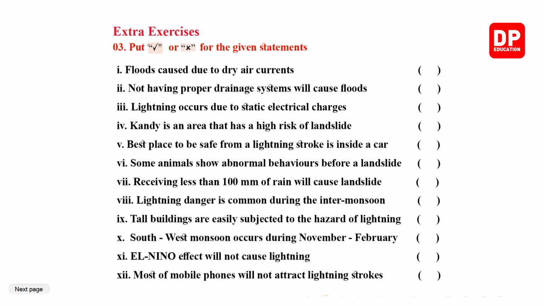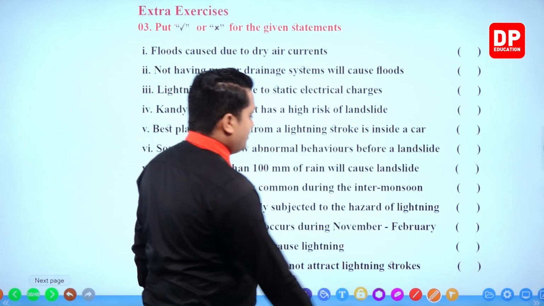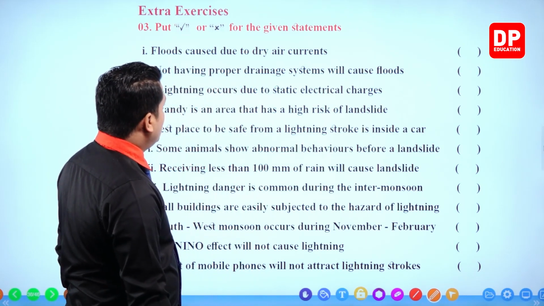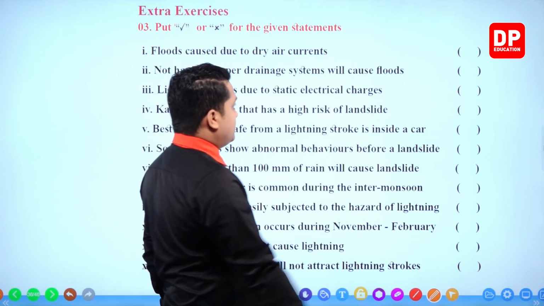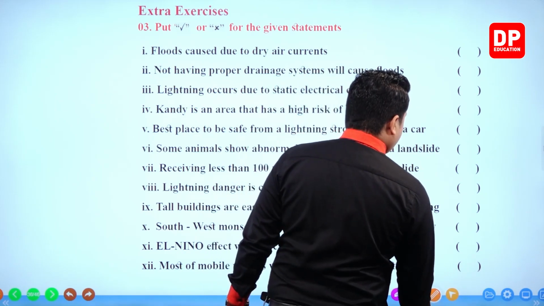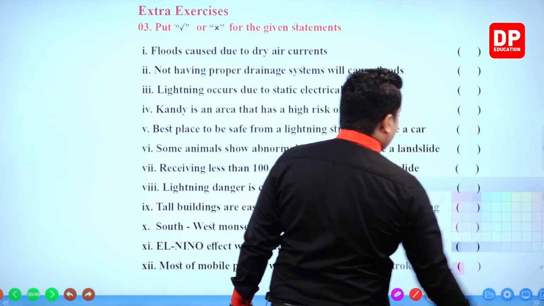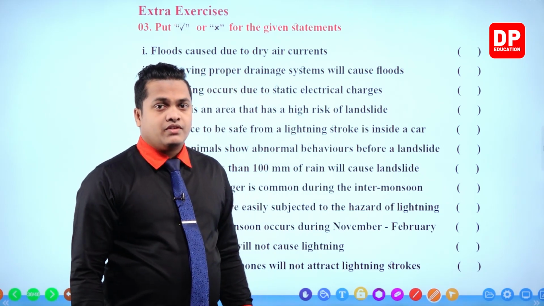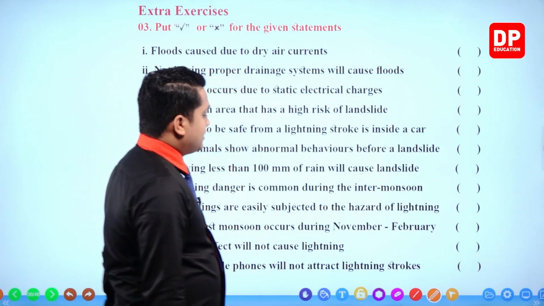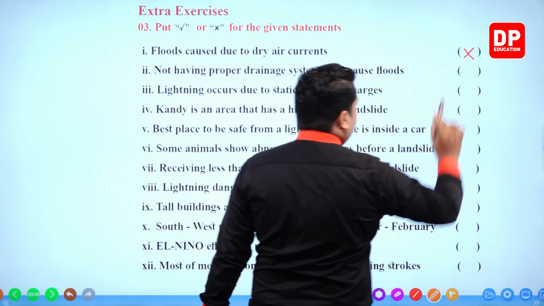Then the next type of question is given, my dear children. Here you have to put a tick or else a cross according to the true or false nature of the statement. Let's see the statements given. Number 1, floods are caused due to dry air currents. Of course, incorrect. Floods are not caused due to dry air currents. Floods are caused because of overflowing water due to high or heavy rain. So that is incorrect.